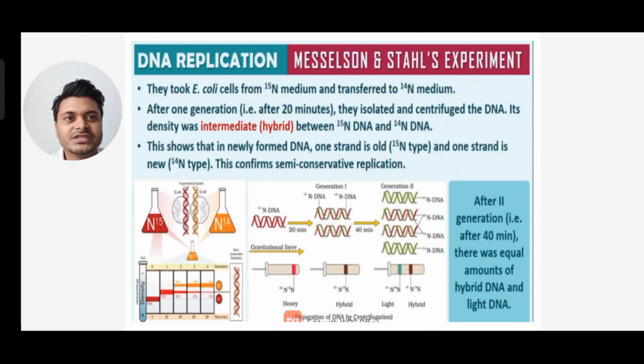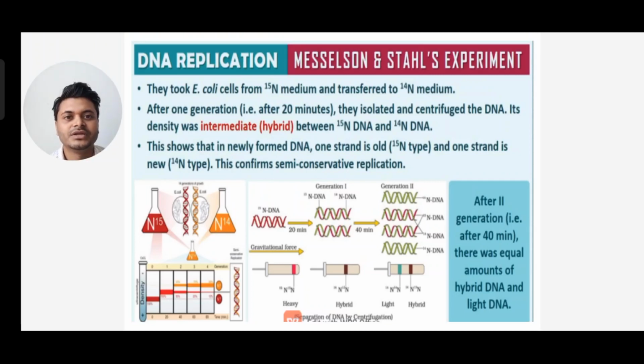After one generation, that is after 20 minutes, they isolated and centrifuged the DNA. Its density was intermediate, that is hybrid between 15N DNA and 14N DNA. This shows that in the newly formed DNA, one strand is old, that is 15N type, and another strand is new, that is 14N type. This confirms the semi-conservative mode of replication.